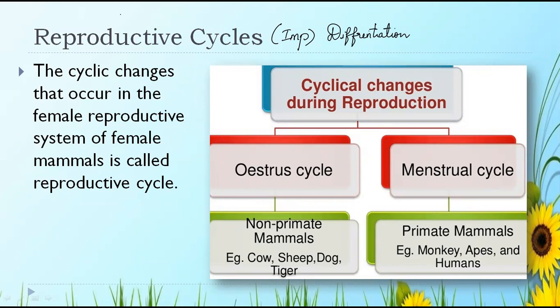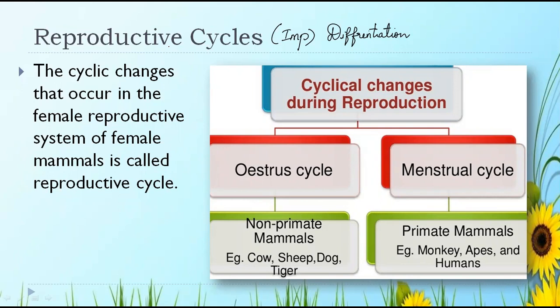What are reproductive cycles? The cyclic changes which occur in the body of female mammals, for example monkey, ape, humans, platypus. These are examples of the female mammals whose reproductive system changes are called a reproductive cycle.